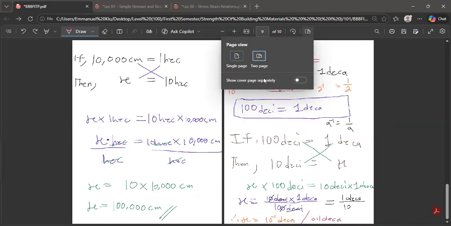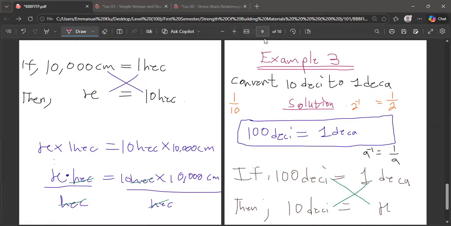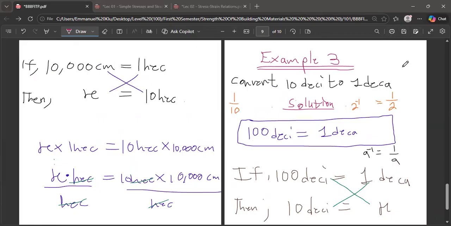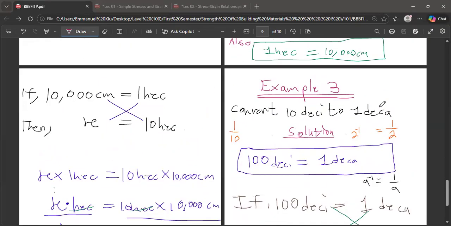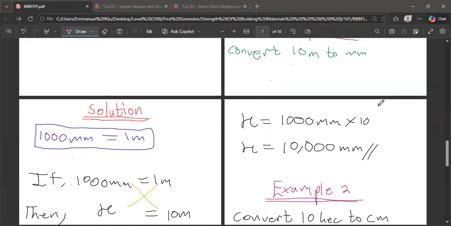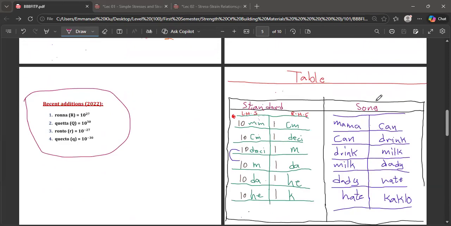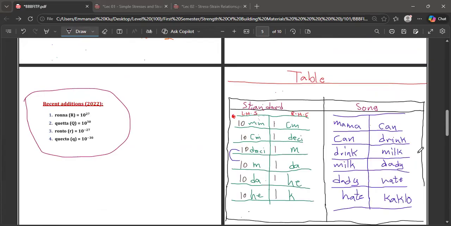You can see that my page is finished for solving of questions. At the end of the day, I'm just going to send you some questions to solve. Once you are done solving, you send it to me, and then I'll check it for you. Remember to ask more questions. I'll be sending you the videos. Try and watch the lecture videos so that if we meet on Monday and we start solving complex problems, you will not face issues.